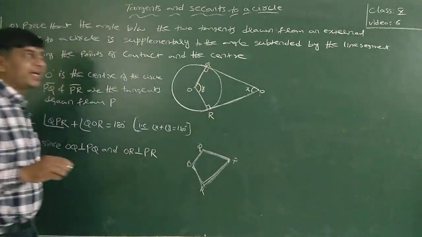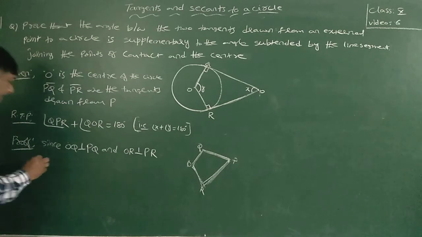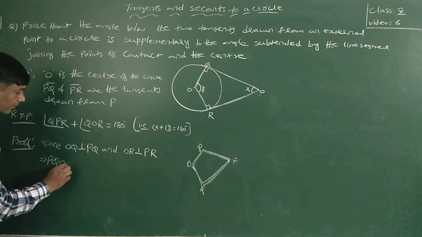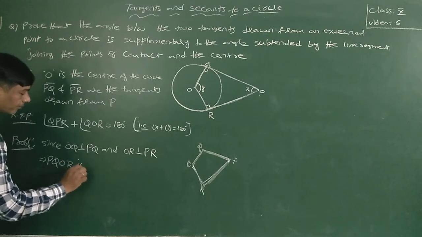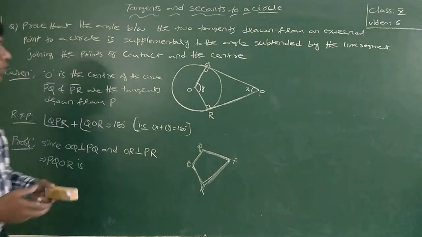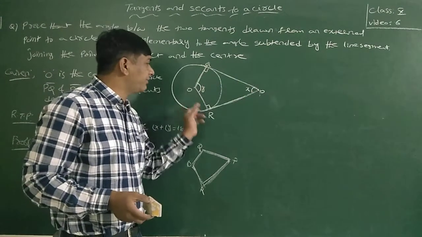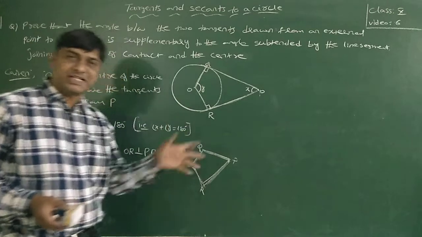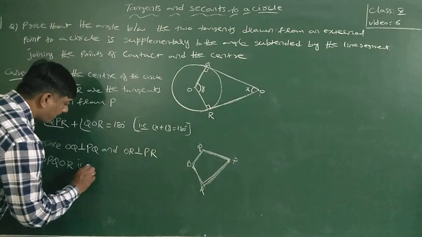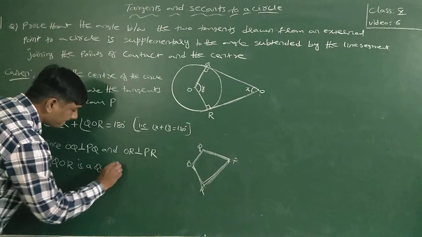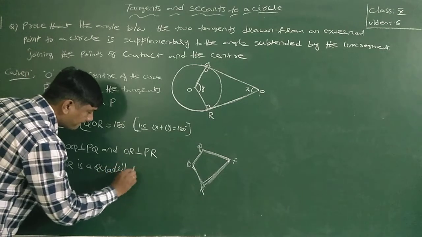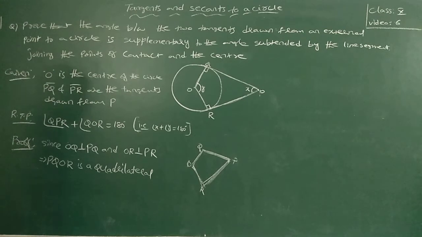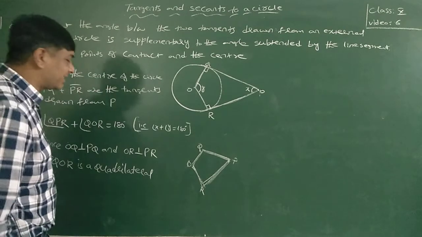PQOR is a quadrilateral. Now the sum of the angles of a quadrilateral is 360 degrees.